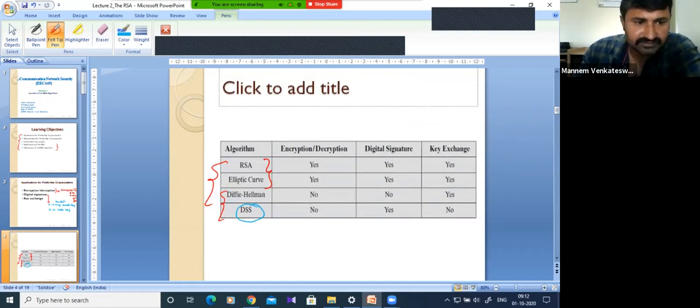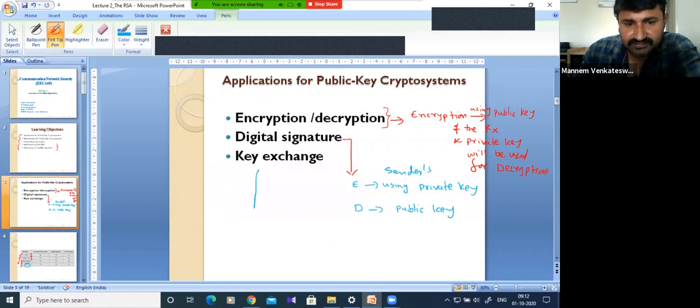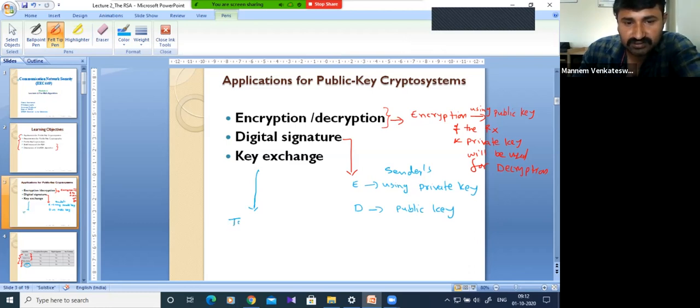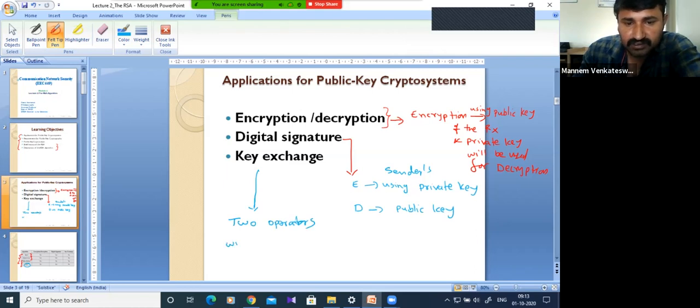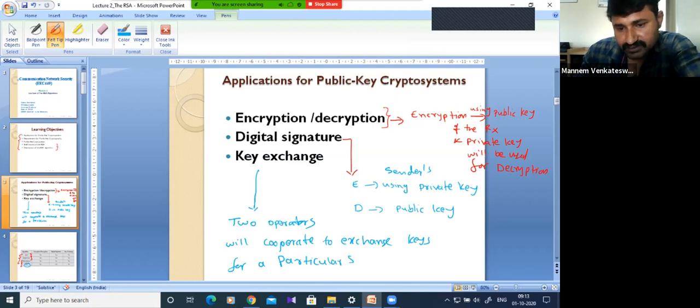And in key exchange, the two parties, sender and receiver, will cooperate to exchange keys for a particular session only, or we can say transaction.